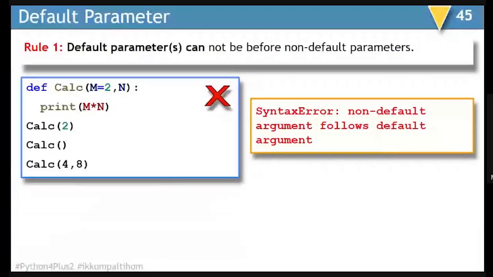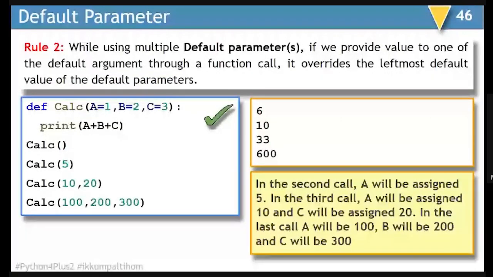The second rule is, while using multiple default parameters, if we provide value to one of the default parameters or arguments through a function call, it overrides the leftmost default value of the default parameter. Like in this case, when I'm passing none, a is assigned as 1, b is assigned as 2, c is assigned as 3.